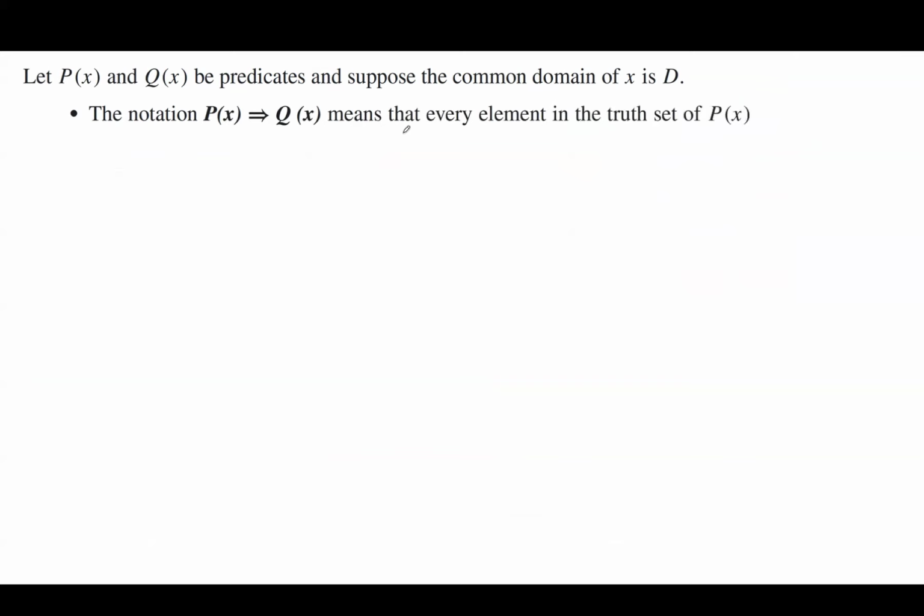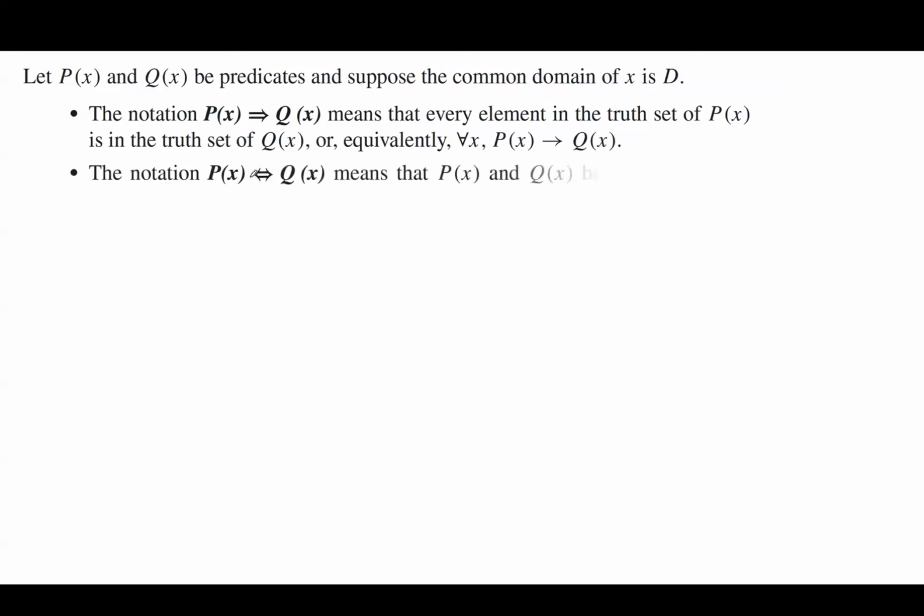Suppose P and Q are predicates, and suppose that they have a common domain for variable x, which is D. The notation P(x) then Q(x) means that every element in the truth set of P(x) lands in the truth set of Q(x), or for every x, P(x) implies Q(x).